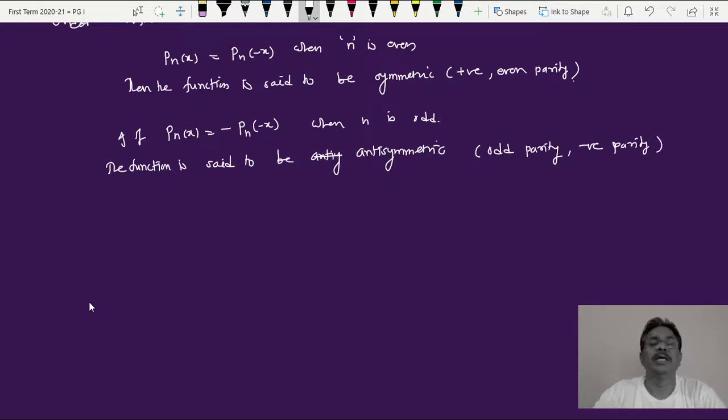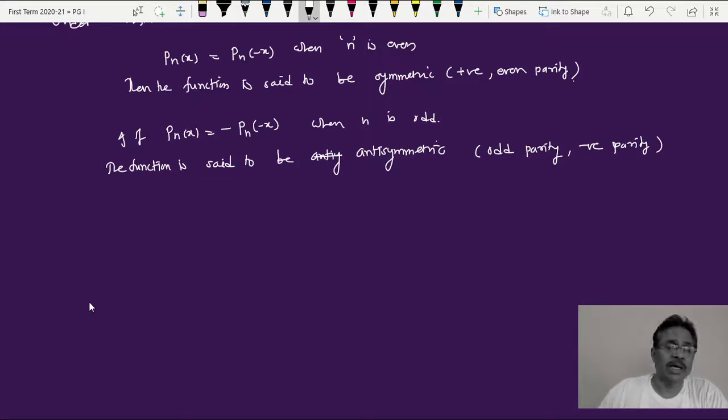So every Legendre function has a certain parity, either odd or even. A given Legendre function always has a certain parity, and this can be obtained from this particular n, whether n is even or odd. So all P0, P2, P4, P6 etc. have even parity, whereas P1, P3, P5, P7 etc. have odd parity. That is to be understood from this particular expression here.